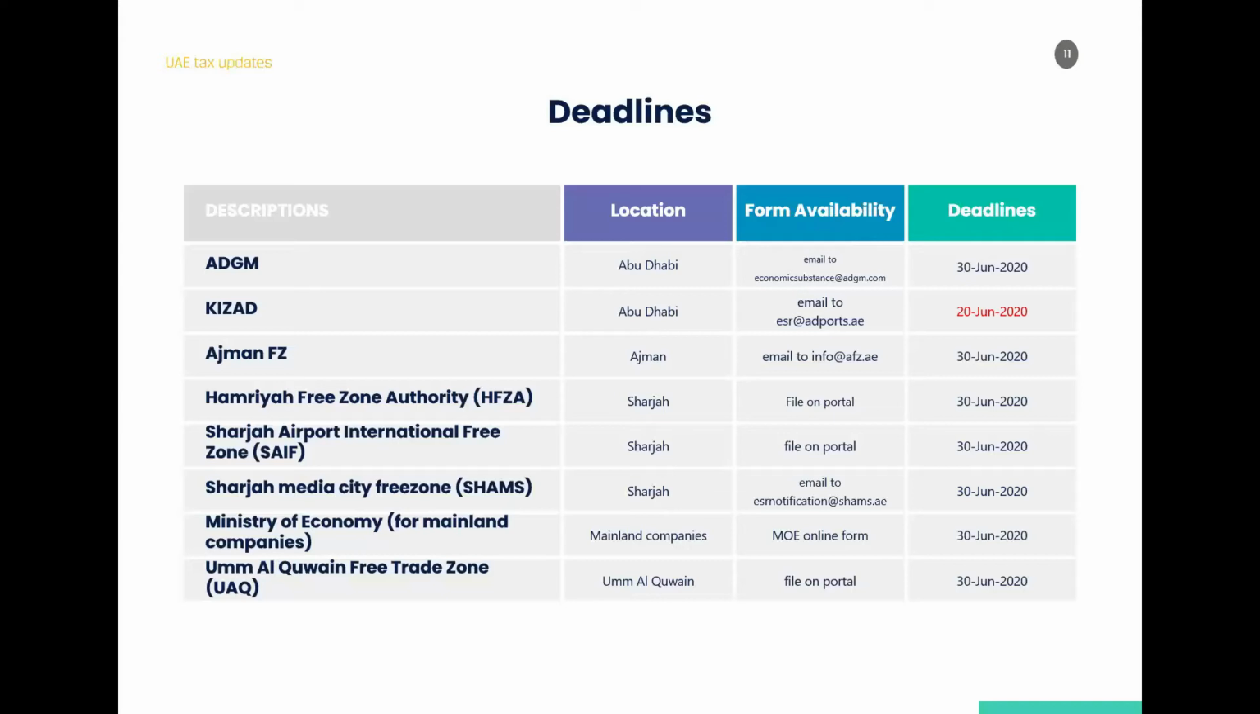So we have actually filled quite a few forms this morning. So it's very much there. It's functioning very well. We'll be talking a little bit about the format of the Minister of Economy form later on during our session today. Just want to talk the last bit on this slide: the Kizad deadline is today, 20th June. So if some of the companies are established in Kizad, they must take action today to avoid any kind of penalties for late filing.